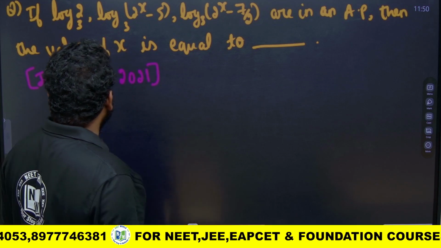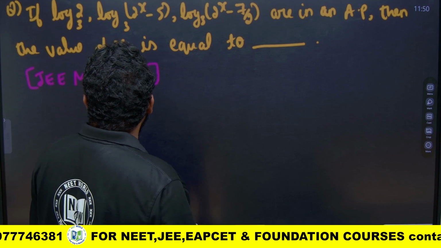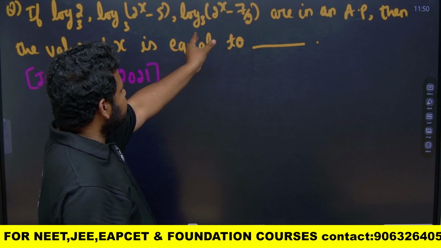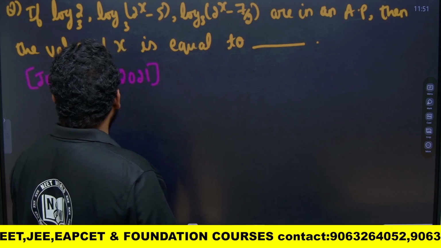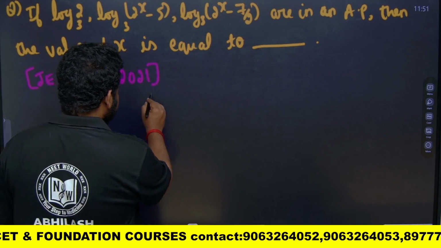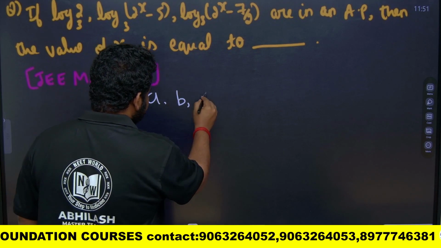So let us see. They have given log 2 to the base 3, log (2 to the power of x minus 5) to the base 3, and log (2 to the power of x minus 7 by 2) to the base 3 are in AP, then the value of x is equal to. First, one thing you must understand, the property of AP. Suppose A, B, C are in AP.